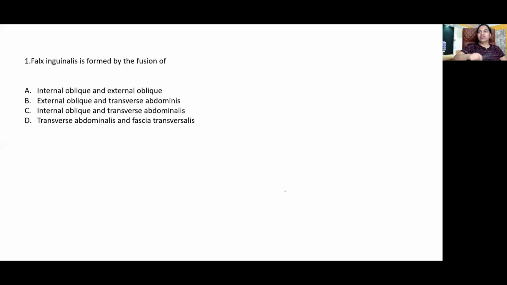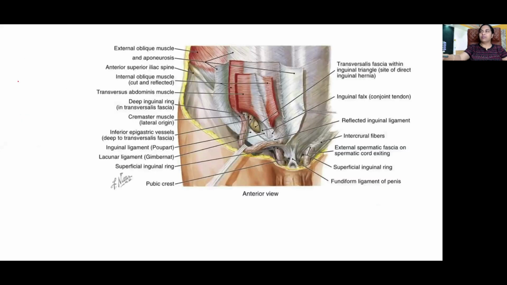So the first question: Falx inguinalis is formed by the fusion of option A, B, C, D. Which one do you think is the right answer? So what is the other name of Falx inguinalis? It is also called the conjoint tendon, which is formed by the fusion of internal oblique and transverse abdominis. So where's the conjoint tendon here?